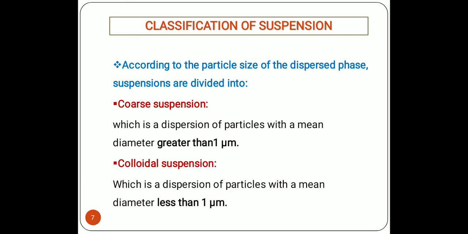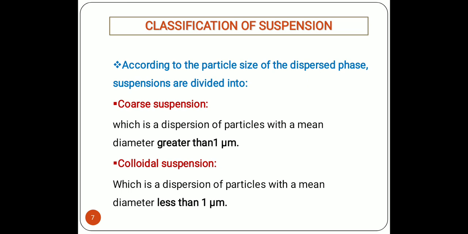Next we will discuss classification of suspension. Now suspensions are classified according to four different ways. The first one is according to the particle size of the dispersed phase. Suspensions can be divided into two: coarse suspension and colloidal suspension. Dispersed phase means the phase in which the insoluble solid particles are present.